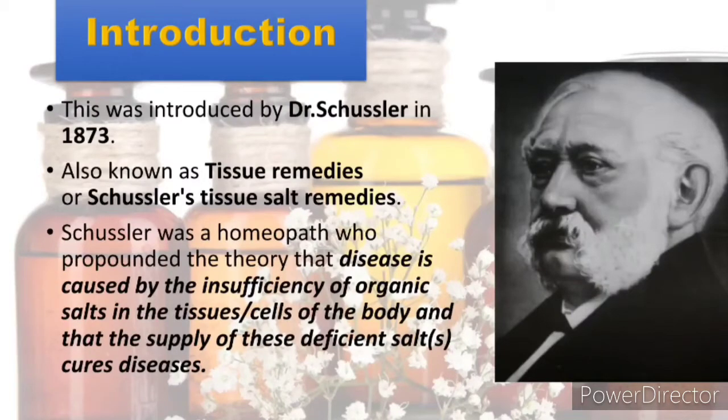Schüssler was a homeopath who propounded the theory that disease is caused by insufficiency of salts in the tissue or in the cells of the body, and the supply of these deficient salts will be able to cure the disease.